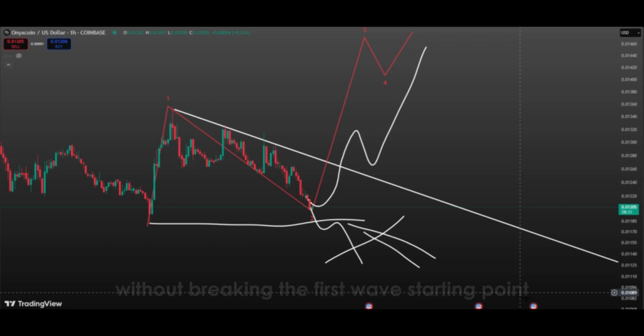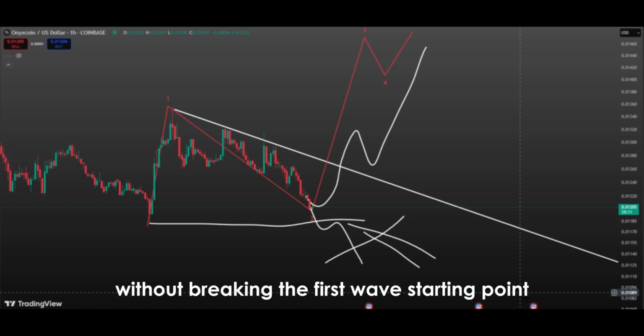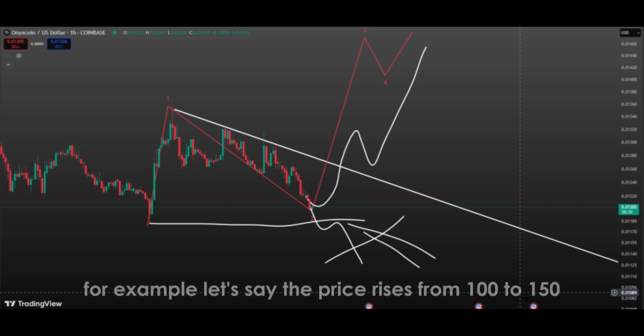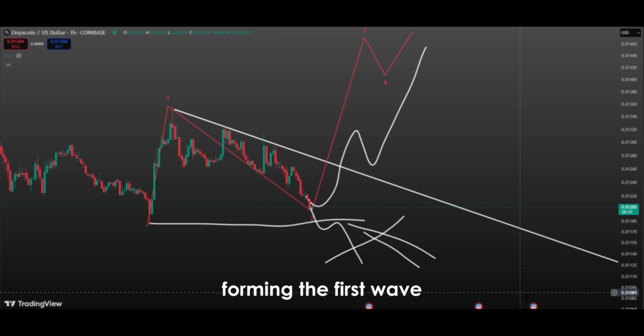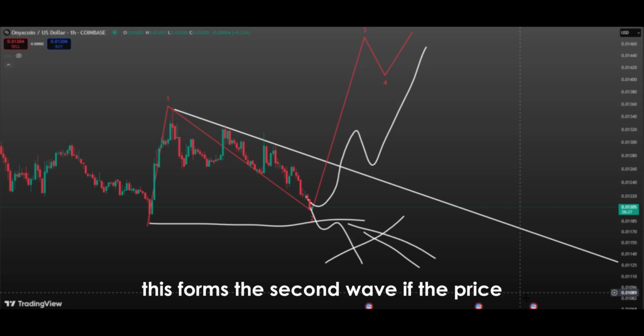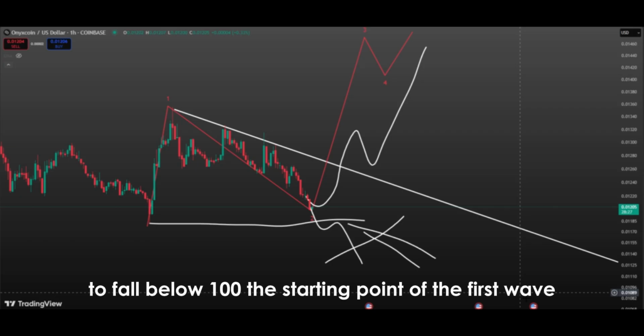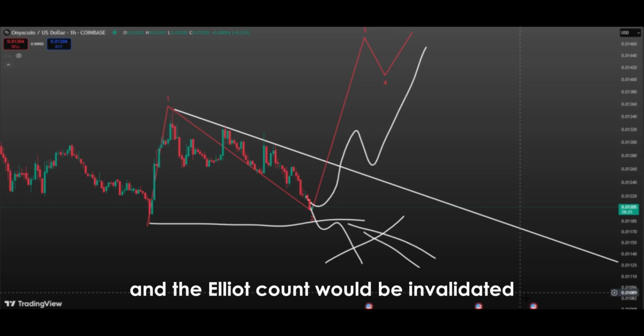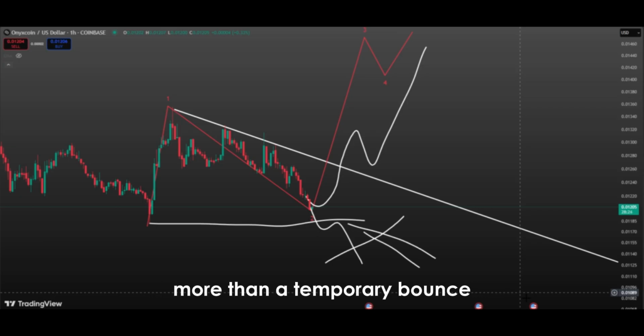If the price turns without breaking the first wave's starting point, this gives a highly positive signal that the third wave will be powerful. For example, let's say the price rises from 100 to 150, forming the first wave. Then the price retraces from 150 down to 120. This forms the second wave. If the price were to fall below 100, the starting point of the first wave, the second wave would no longer be valid and the Elliott count would be invalidated. This is because falling below 100 would show that the move was nothing more than a temporary bounce.